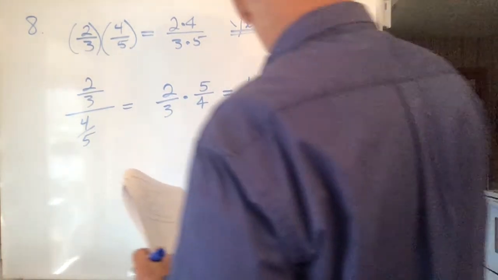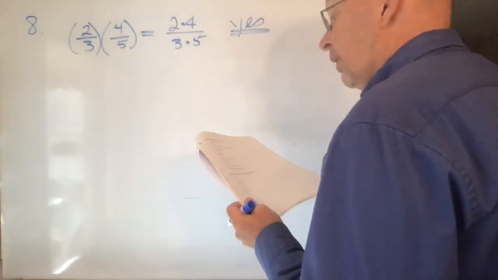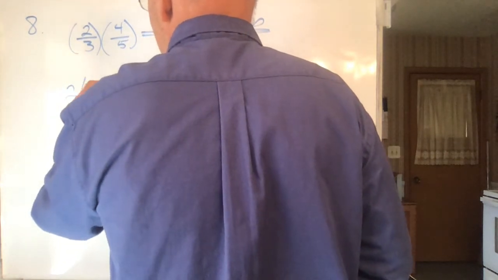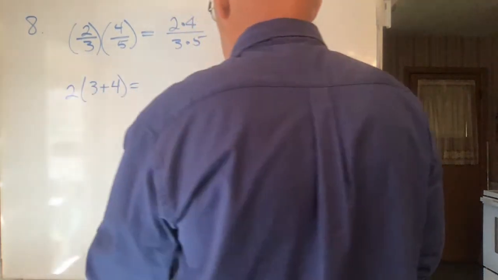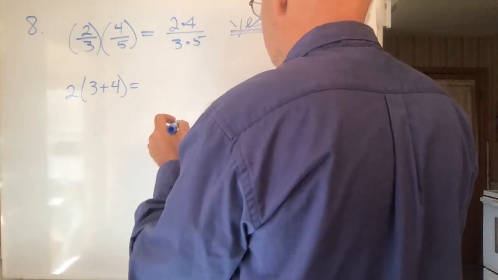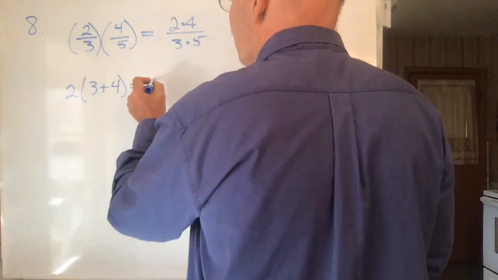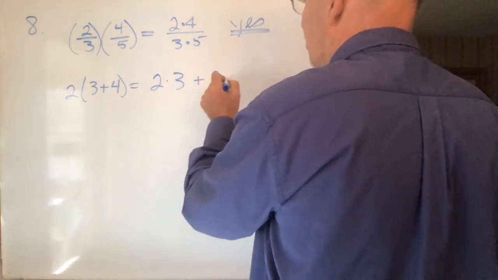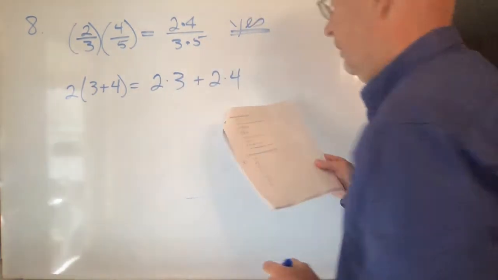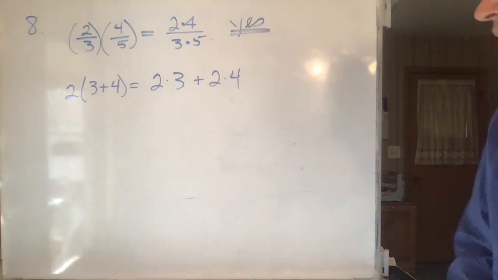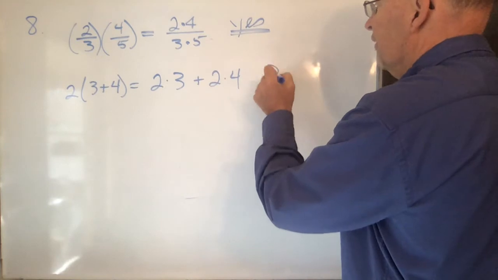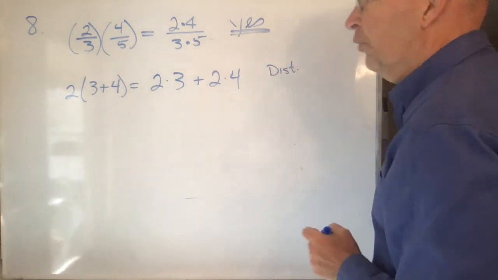Okay, well, shoot. Are they all right? Let's keep going. Next one says 2 times the quantity 3 plus 4 is equal to 2 times 3 plus 2 times 4. Okay, is that correct? And the answer is yes. That's called the distributive property. It goes back to